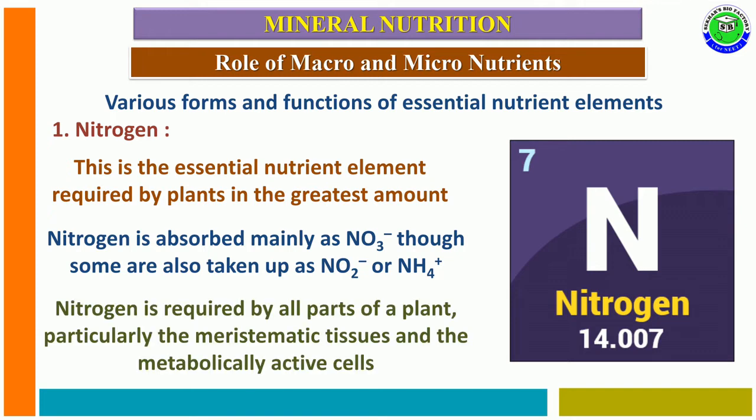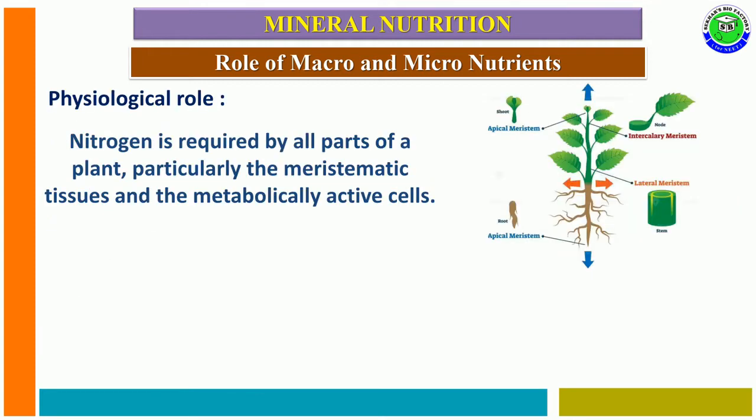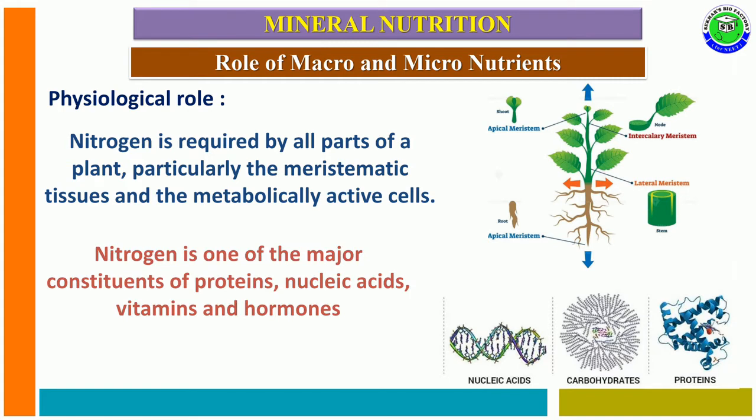So nitrogen is required in all parts of the plant body, and especially it is needed in meristematic tissue, along with some of the cells which are more active metabolically. The main physiological role of nitrogen: it is required by all parts of plants, especially meristematic tissue and metabolically active tissue, and nitrogen is the main structural component in the structure of proteins, nucleic acids, vitamins, hormones, etc.